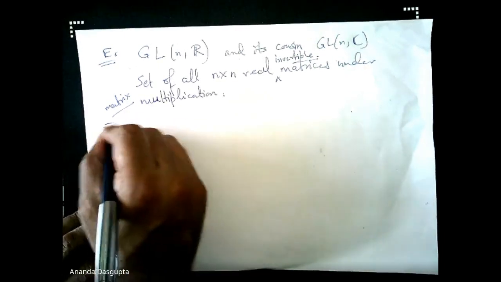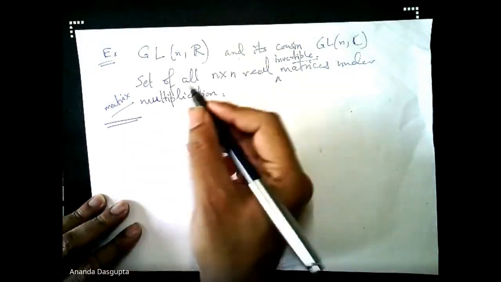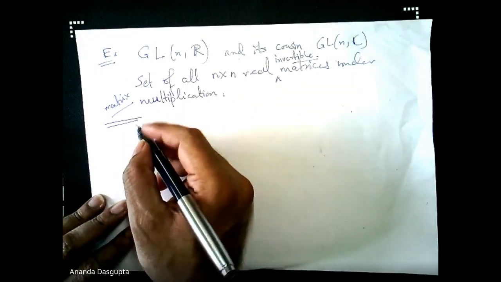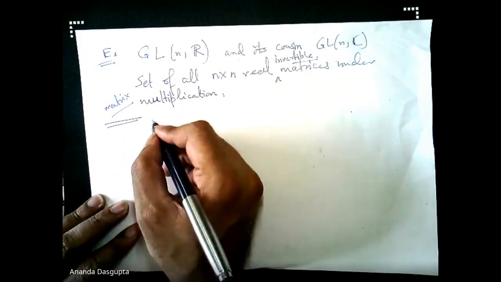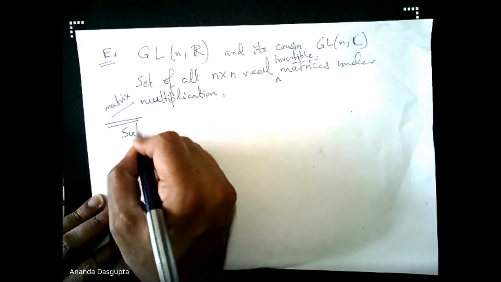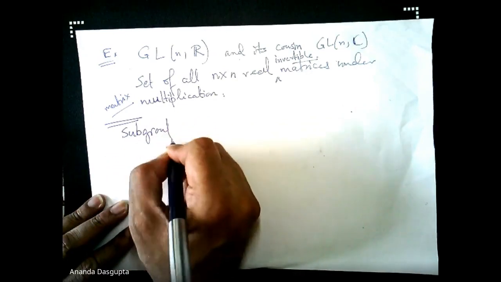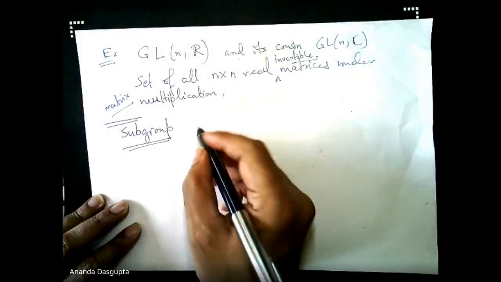But one very important new definition is this. What exactly is a subgroup?